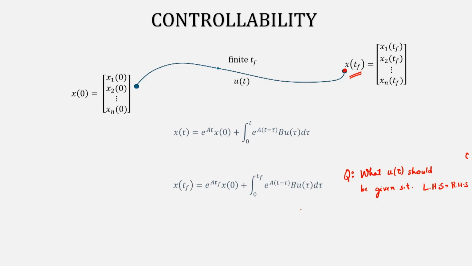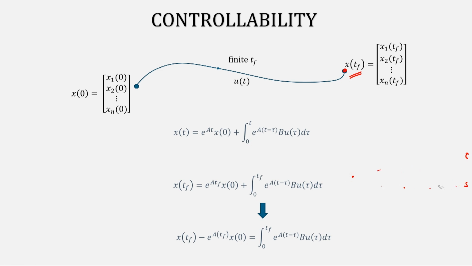Now, the same question can be asked in a different way. I can take this part to the left, and this becomes my equation now. If you look carefully at this equation, what does it tell you? The left part I am naming x bar t f.